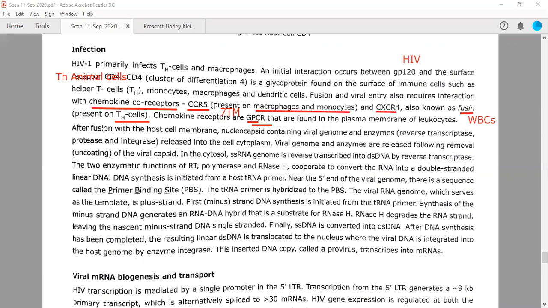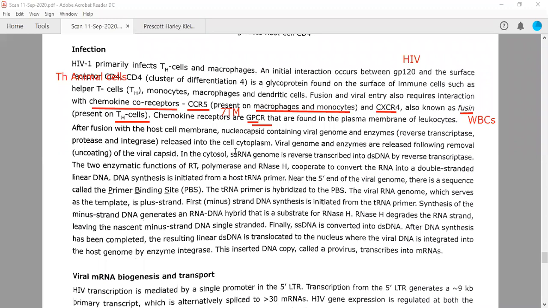After fusion with the host cell, the nucleocapsid containing the viral genome and enzymes, that are the 3 enzymes, reverse transcriptase, protease, and integrase, will be released into the cytoplasm. Viral genome and enzymes are released following the removal of the coat, which is called uncoating. Uncoating is the removal of the coat on the protein capsid, the viral capsid.